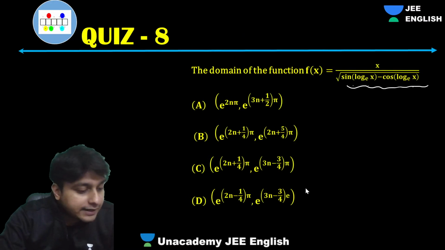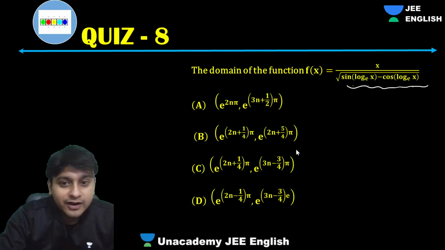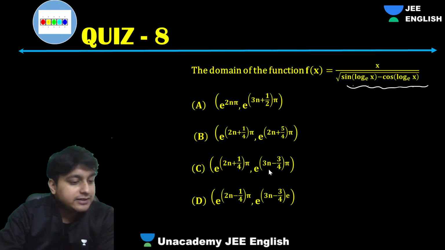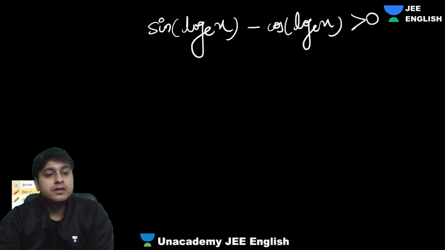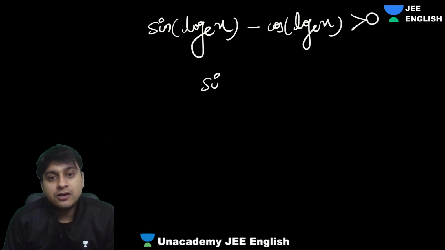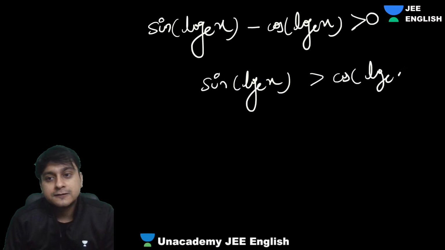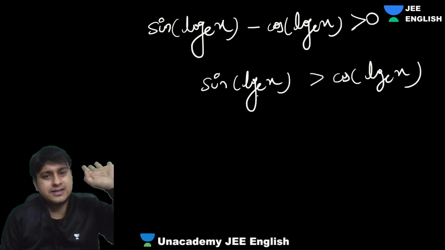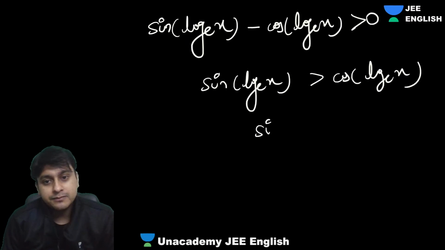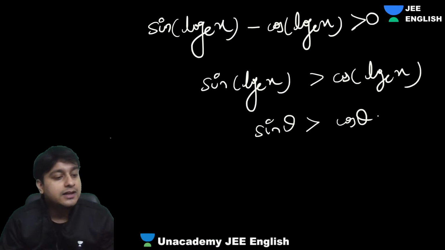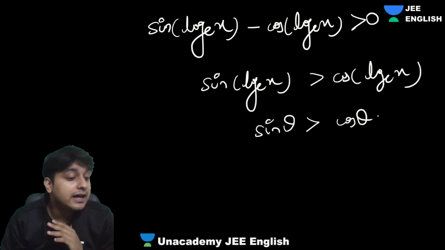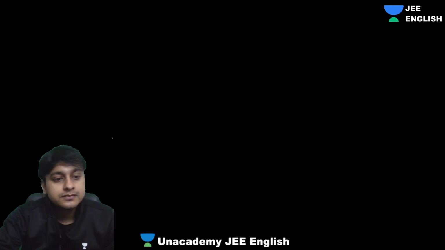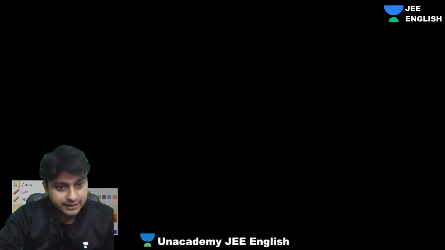Goody, your answer is absolutely correct. Jairami, check it once. So guys, what will happen? Can I say that sine log X should be greater than cos log X? Okay. So at this point of time just leave this log X. Just take it as some theta. Meaning, we have something like sine theta greater than cos theta. When is sine theta greater than cos theta? Any idea? Graph. Let's see the graph.